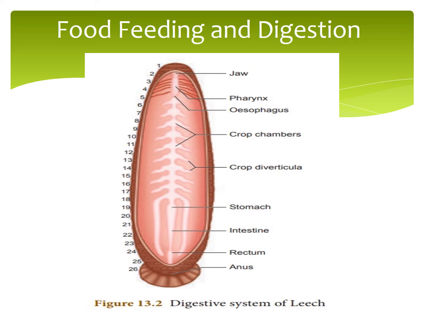That means we see the picture of the digestive system of leech. First one jaw, pharynx, esophagus, crop chambers, crop diverticula, stomach, intestine, rectum, anus. These are the parts we can see, and food, feeding and digestion are completed.